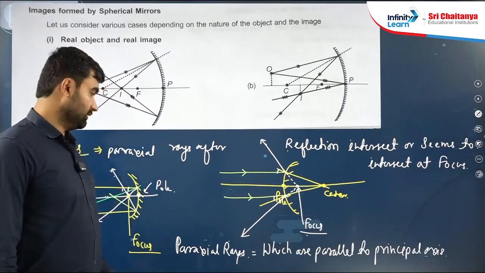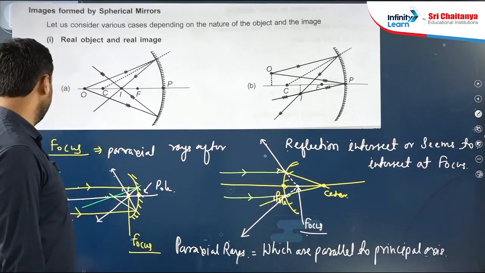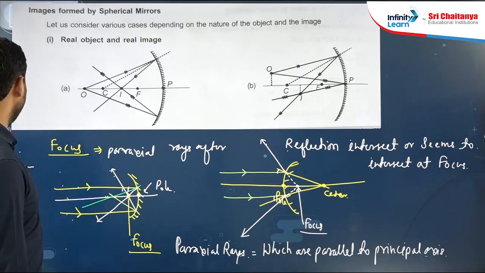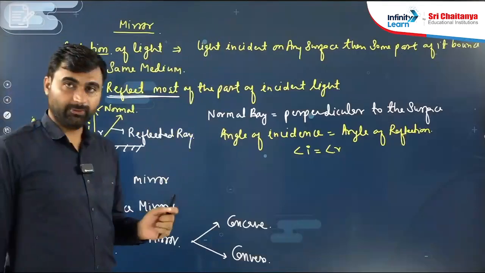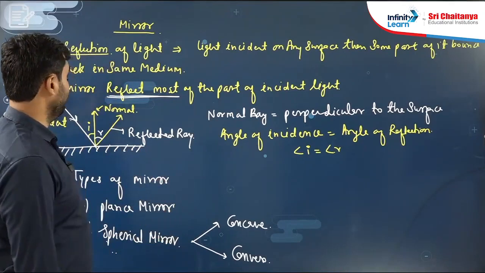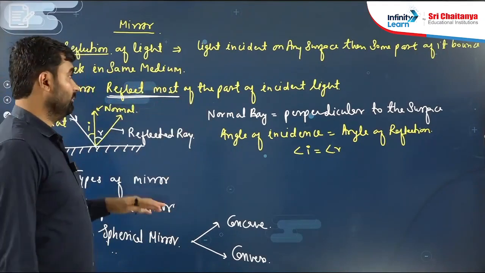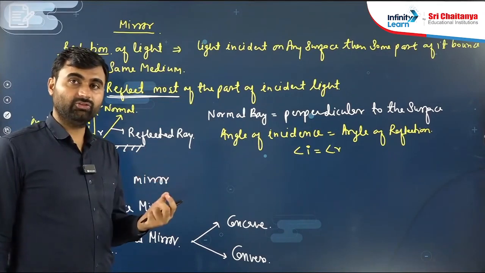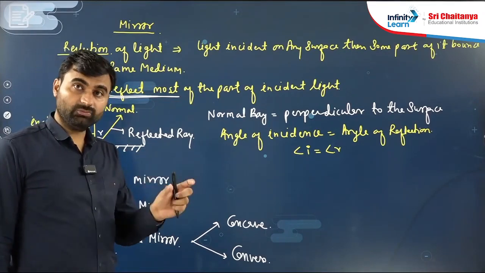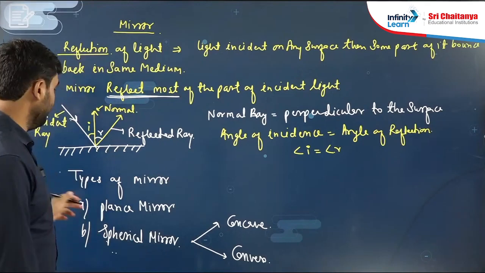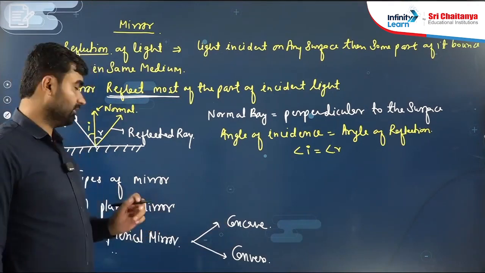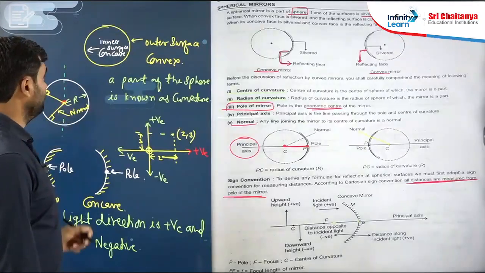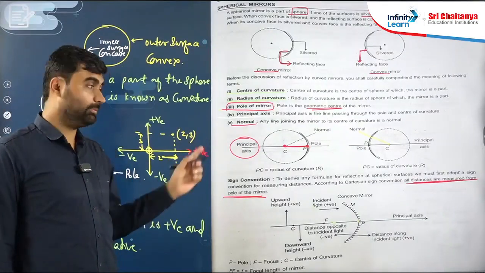Okay students, so today we understood some important points about the spherical mirror. First we discussed what is reflection, meaning bounce back of light. Why do we use a mirror? Because it bounces back most of the incident light. The types of mirror are two. Here we discuss spherical mirrors, concave and convex. These are parts of a sphere.